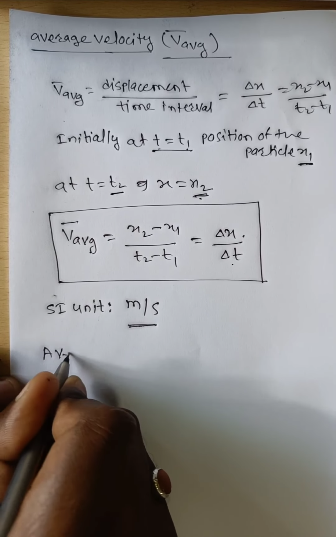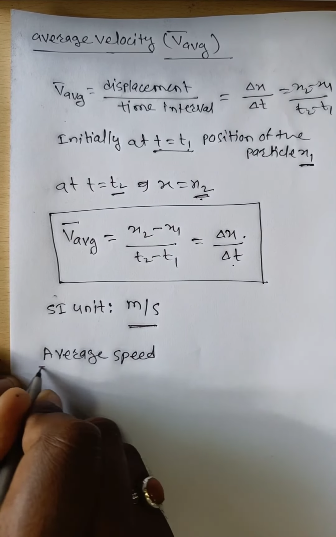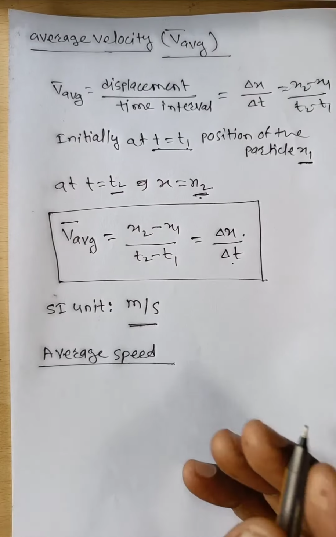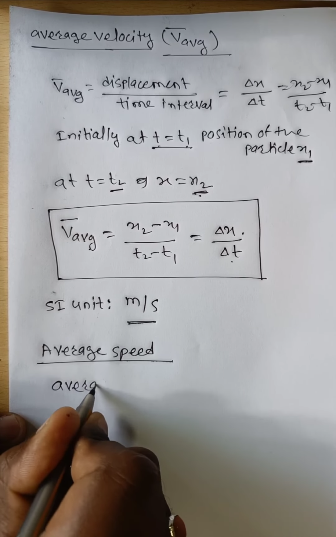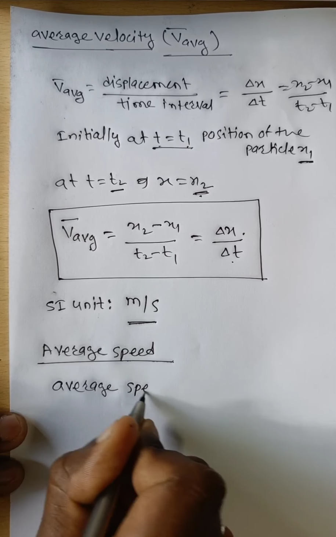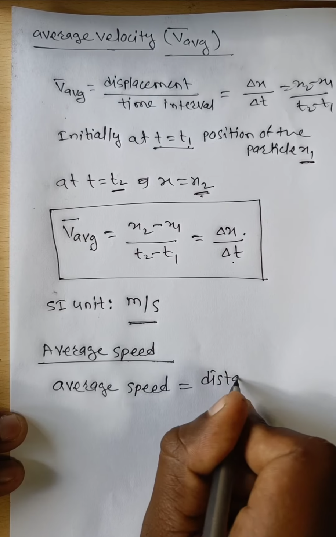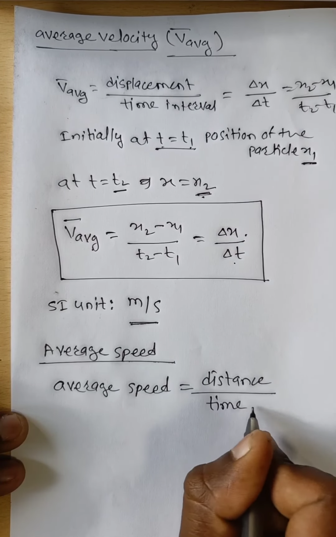Next, average speed. Average speed is nothing but distance divided by time interval. Average speed is defined as the ratio between distance, also known as path length, and the total time interval.